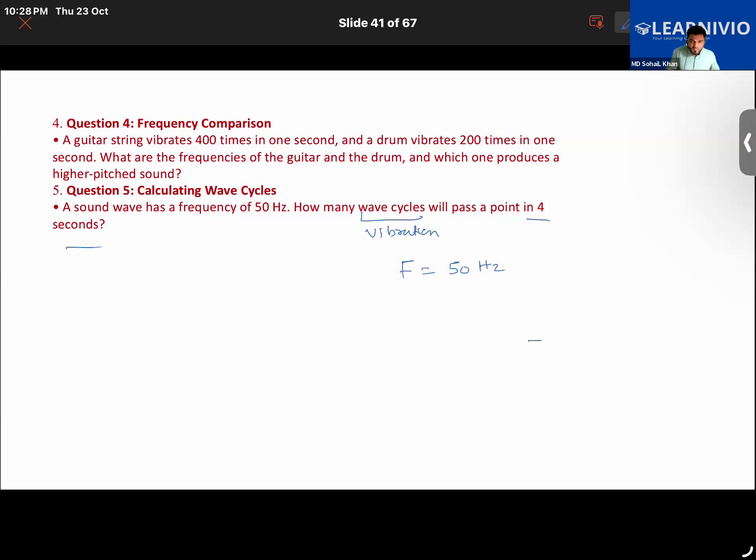That is 200 exactly, because frequency, as you know, is equal to total vibrations produced upon the total time. Vibrations, or oscillations we can also say, upon total time. So frequency is 50, vibrations we need to find out, upon 4. So 4 into 50, that is 200 vibrations are produced. Got it now? Abu Bakr, you also got it now?